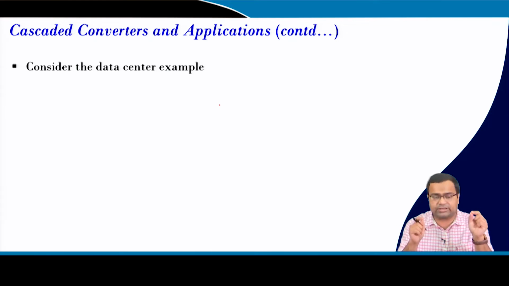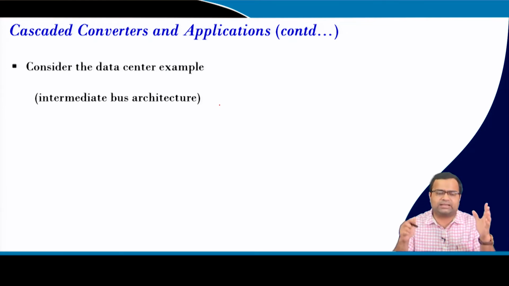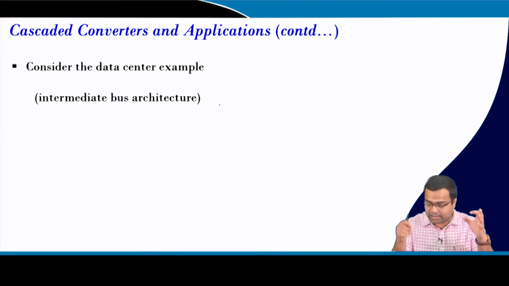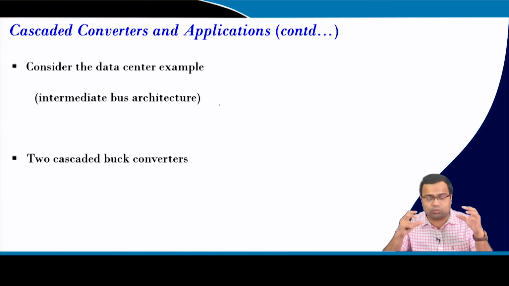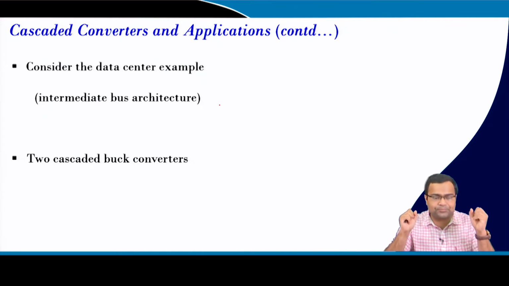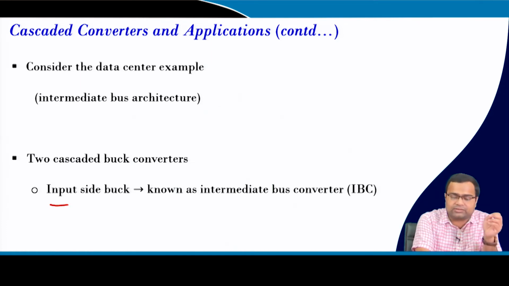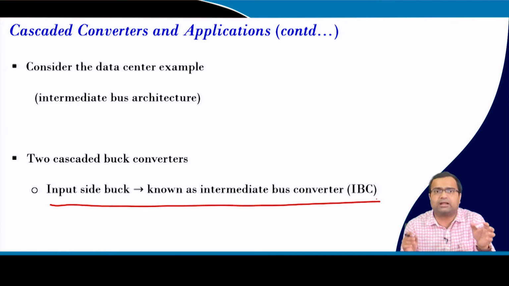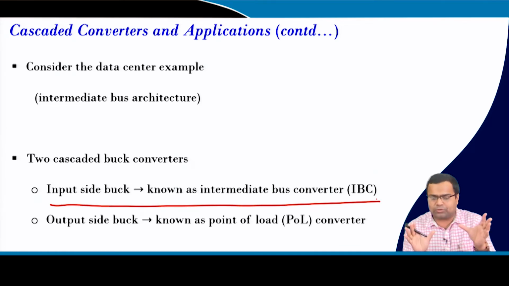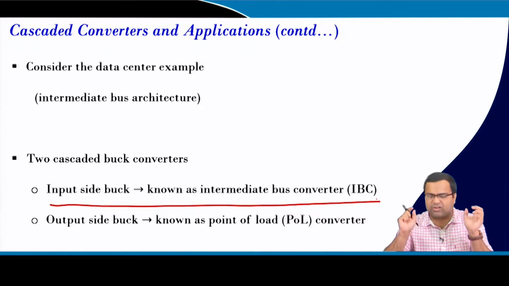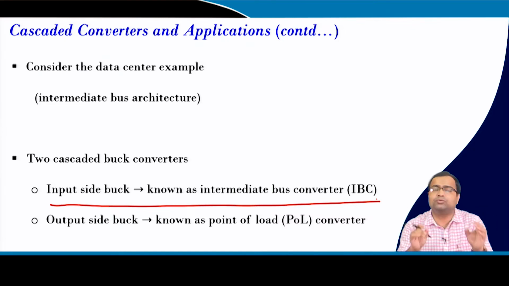So, I am here considering a specification for an intermediate bus architecture, in which I am taking two cascaded DC-DC buck converters. The first stage is converting 48 volt to roughly 12 volt, and the second stage is converting 12 volt to 1 volt. In this architecture, the input side buck converter is known as the intermediate bus converter, IBC, and the output side buck converter is known as the point of load converter, because it is directly supplying the load. That is why it is called point of load or POL converter.